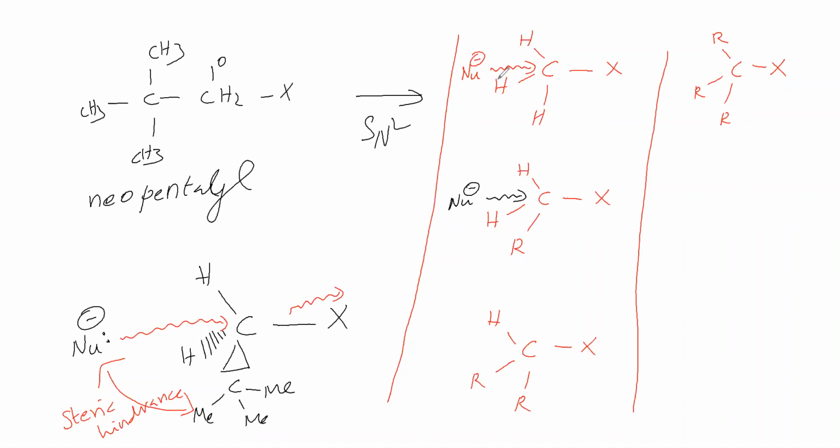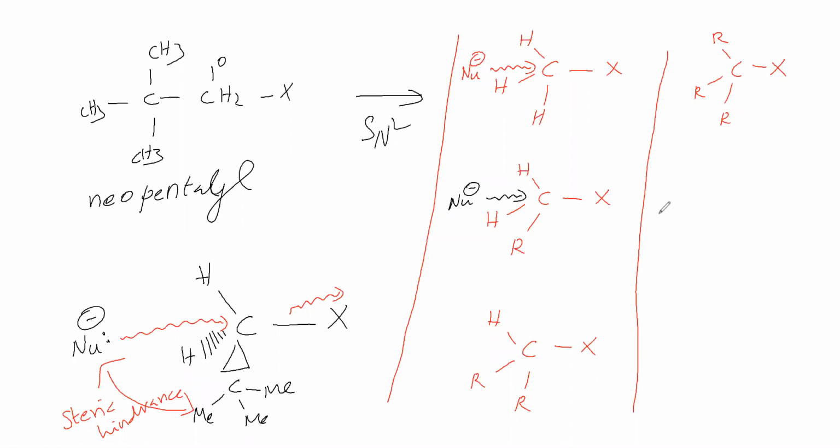Now these 3 hydrogens have an electron cloud. That electron cloud is repelling the nucleophile's electron cloud. That repulsion is called steric hindrance. Here the R group is a bulky group that is repelling this. Therefore steric hindrance here is more than this. Here 2 R groups are there, which causes more steric hindrance compared to this. Here there are 3 R groups, therefore it causes more steric hindrance with the nucleophile. Steric hindrance means this electron cloud is repelling this electron cloud.